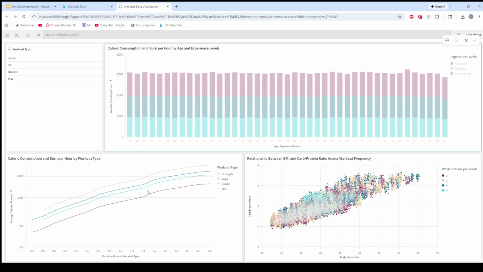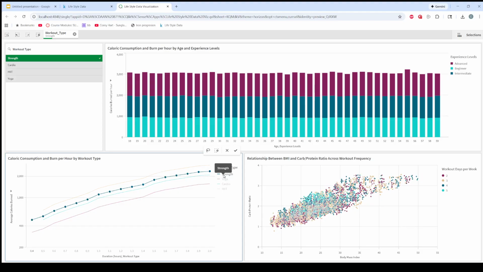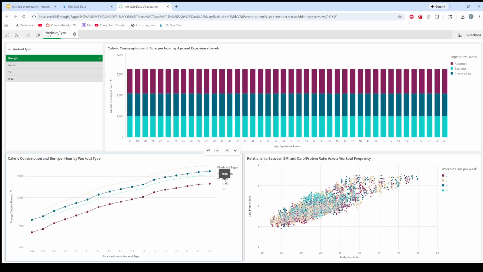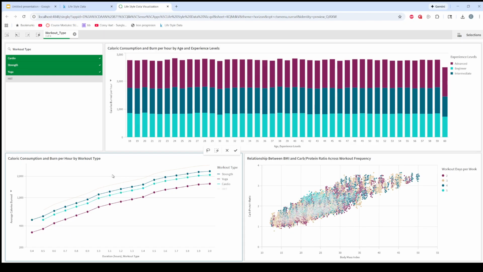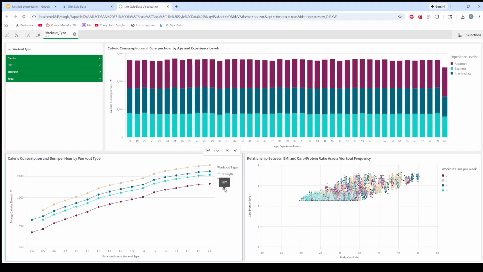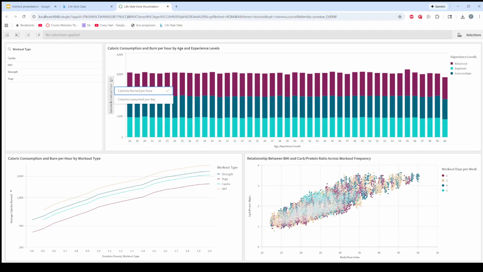And conversely, if you were to select the workout type in here, it has a similar effect to selecting in the top left, but it doesn't remove the data in the line chart, so you can still see it.